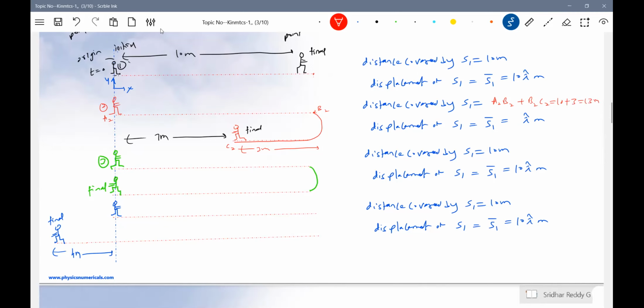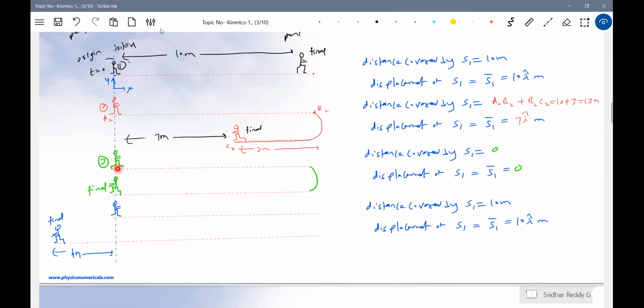What about displacement? Displacement will be the shortest length. Actually this is the path, the path is like this. What is the shortest length? It will be 7 i cap only. Now the distance covered by the third person will be 0, and displacement also will be 0.